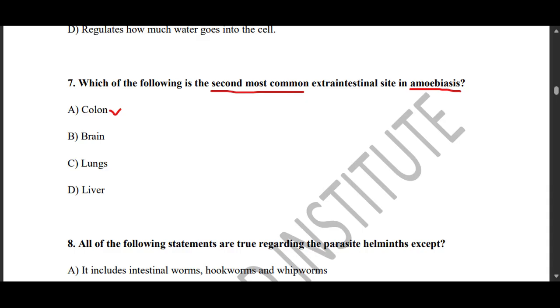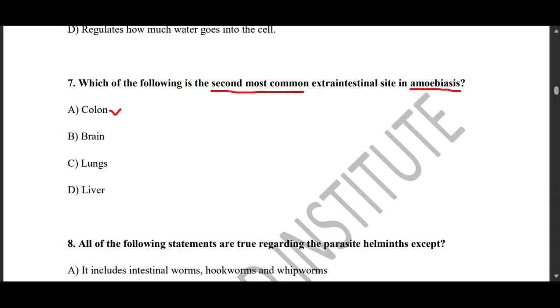Entamoeba histolytica can disseminate via the bloodstream, and when it does, it tends to lead to what we call extraintestinal amoebiasis.